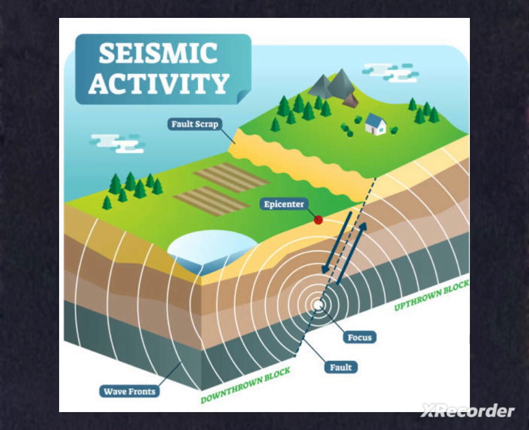The place on the surface above the focus is called the epicenter. Vibrations travel outward from the epicenter as waves. Greatest damage occurs at the place close to the epicenter, and the strength of the earthquake is less when it is far from the center.